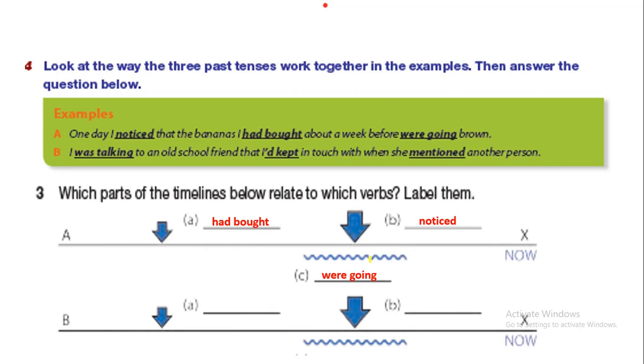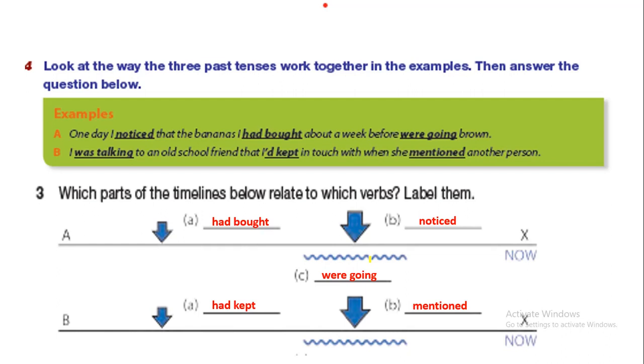Now where is the first one? It is had kept. Why? Because it happened first. Because of that it is past perfect, and the second one that is mentioned is the second action. Because of that it is past simple tense.